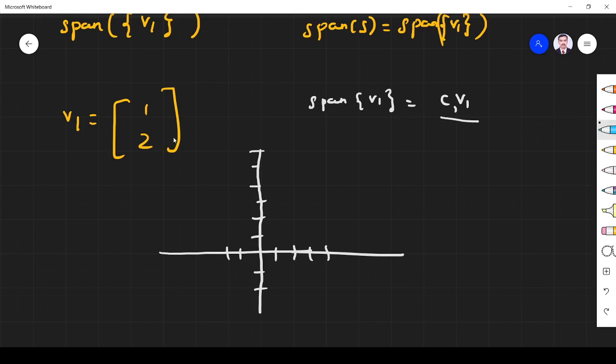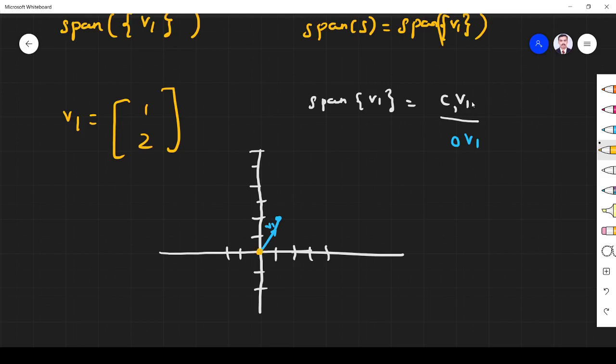First I draw v1, which is (1, 2). Let us assume this is 1, this is 2, so this is my vector v1. Span means you should be able to write this as a linear combination, c v1. This c may take any value. For example, c may be 0. 0 into v1 is 0 only, so that is the zero vector, which will be here.